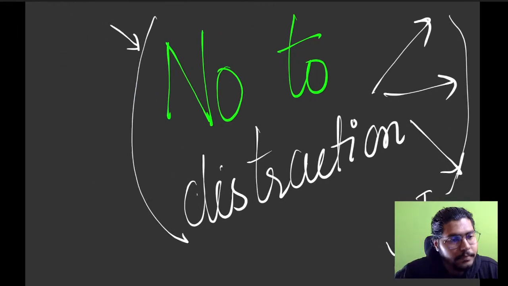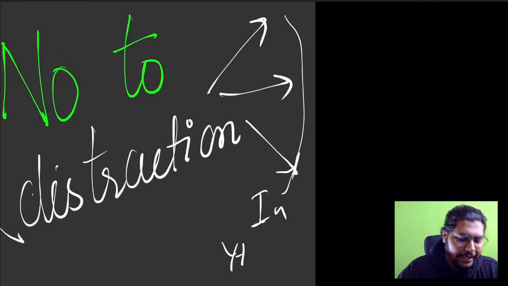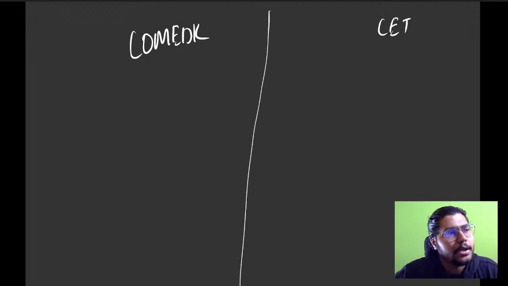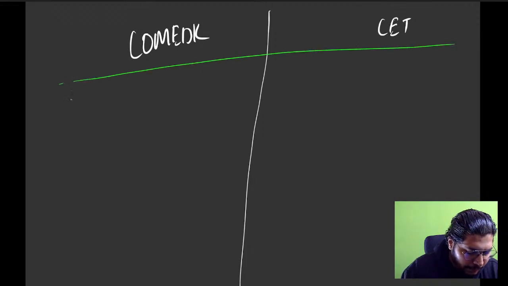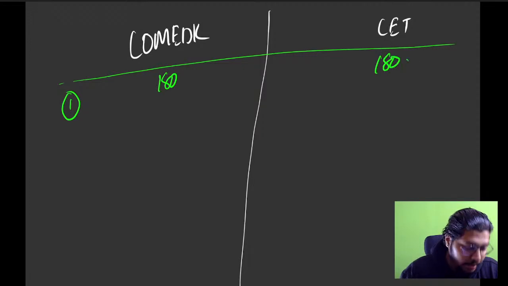Now a lot of people are asking about the difference between COMEDK and KCET. So let's see what the difference is. See, let's talk about some similarities and some differences. I'll come to the general point also. So we all know 180 marks here, 180 marks here. Okay, good Basha.